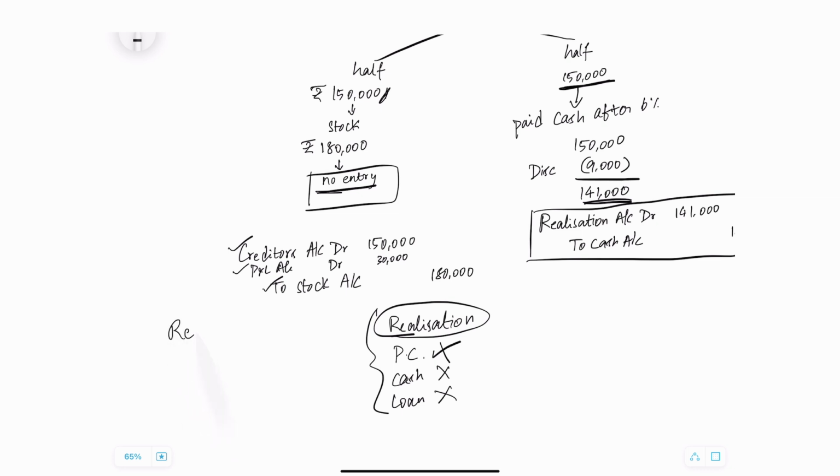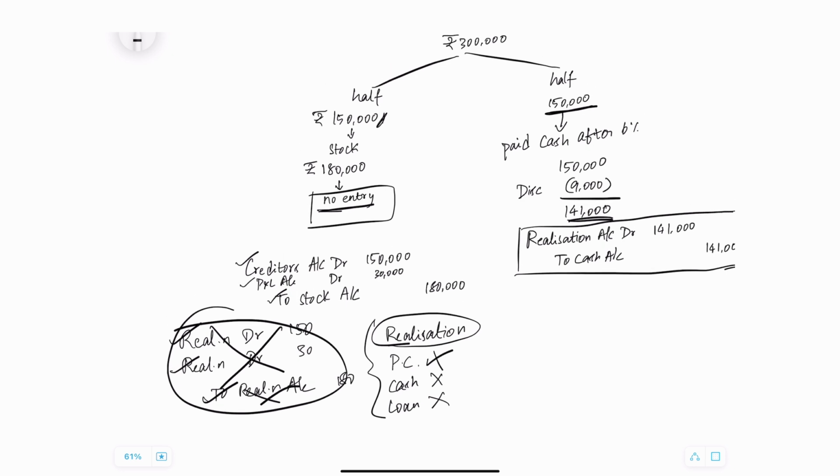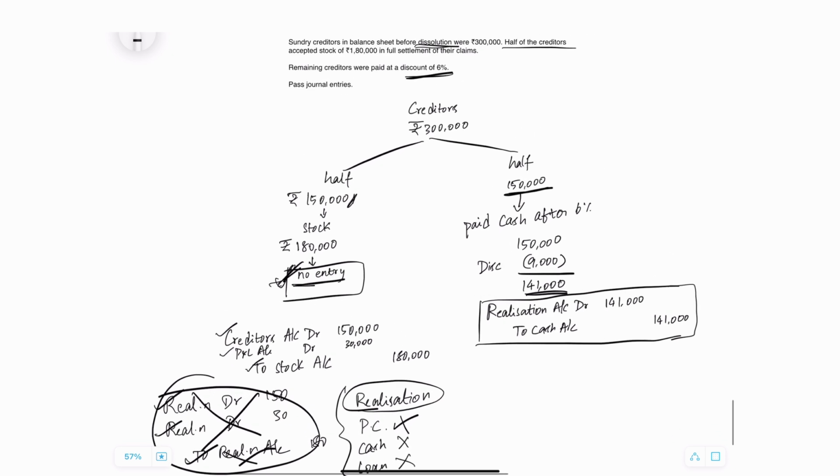So the journal entry will be: instead of creditors, I will debit realization account. Instead of P&L, I will also use realization account. And instead of stock, I will also use realization account. 1,50,000, 30,000, 1,80,000. Now you see realization debit, realization credit. Therefore, everything cancels out each other, so there is no need to draw an entry at all for this situation. That's the reason why, when you are paying creditors through an asset other than cash, you don't have to write a journal entry. I hope this concept is clear. Let me see you in the next question. Thank you.